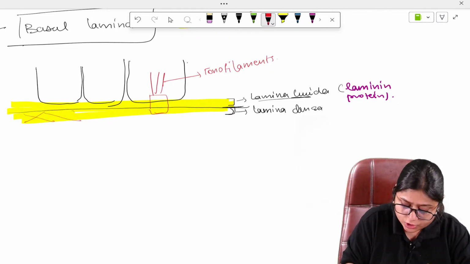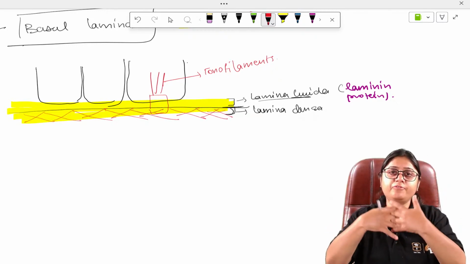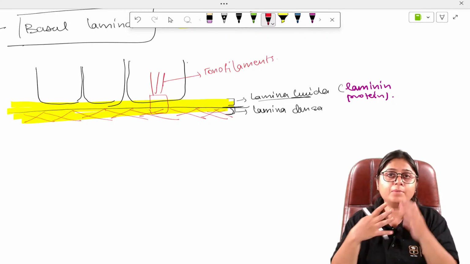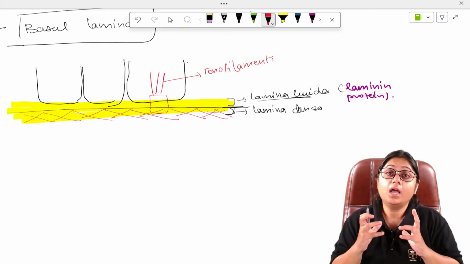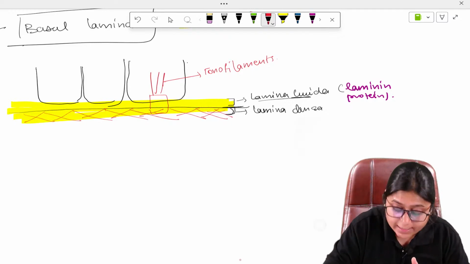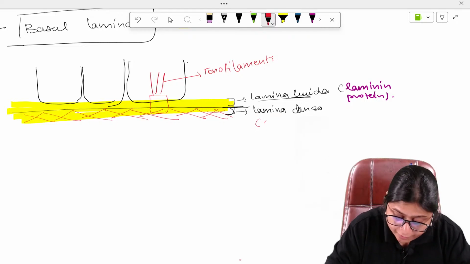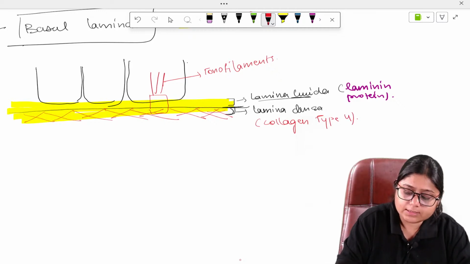And here this lamina densa, why does this layer appear dense? Because it is rich in collagen type 4. The collagen fibers are intermingled among themselves like a braid in lamina densa. Therefore, it appears dense or darker in color, and therefore it is called lamina densa. It has collagen type 4.